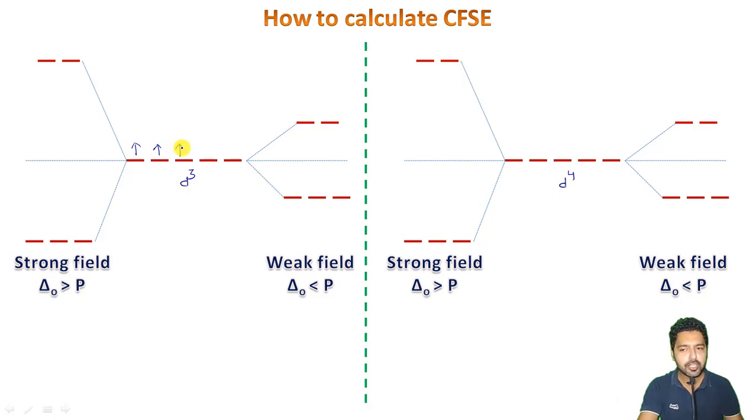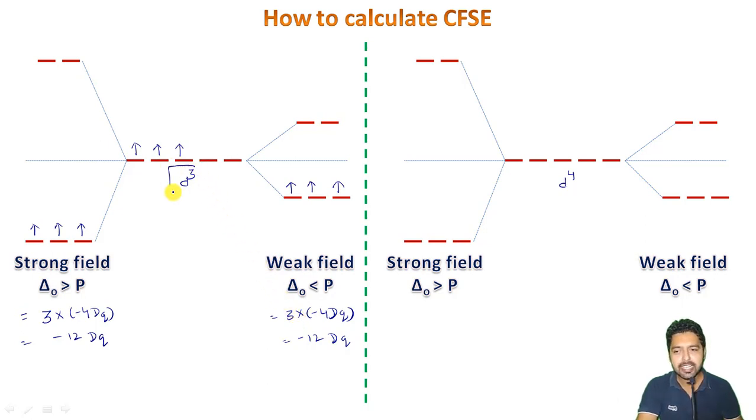These are the degenerate orbitals, and because there are 3 electrons, the first one here, second one, and the third one, even if the field is weak, it will be like 1, 2, and 3 here. So what I have to do is just multiply the 3 electrons by minus 4 Dq. Even in this case, 3 multiplied by minus 4 Dq gives me a value of minus 12 Dq. Here also minus 12 Dq. So it is the same once again as far as the d3 configuration is concerned.